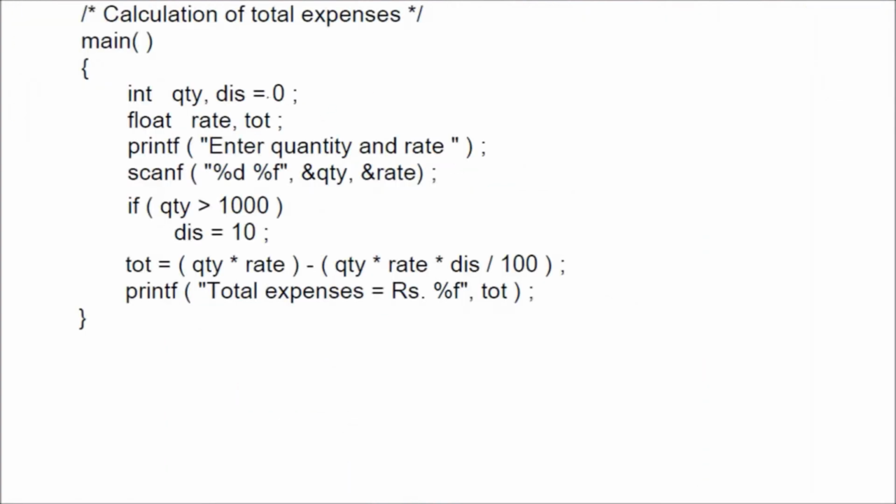How is this going to be implemented in C? See, we will initialize qty and discount equal to 0. This is very important. You may ask the question, is it necessary to give dis or discount equal to 0? Yes, because this cannot just be left like this. It may contain any garbage value. When you have initialized it to 0, then if the condition fails, that is, the items are less than 1000, this will be used. How? We will print enter quantity and rate, and you will be scanning %d and %f, because you have given integer as quantity and float as rate.